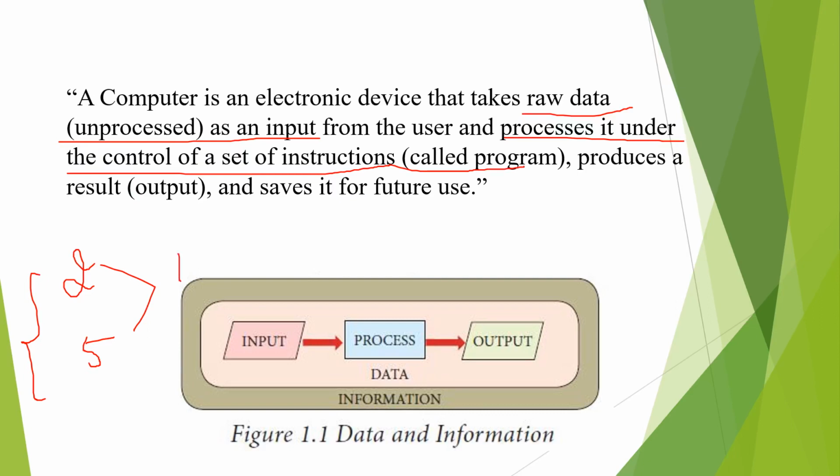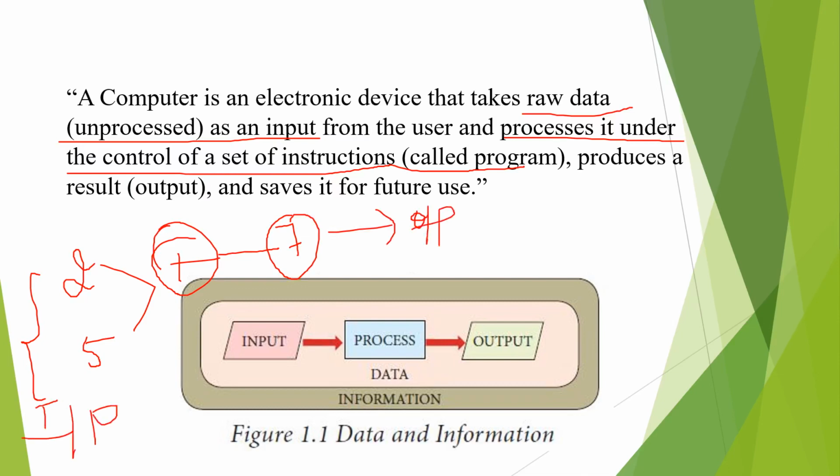That means the CPU. If we give a plus, it will process something, save the result 7 and produce the result as output. So this is the input, this is the process and this is the output. The figure is shown. If anyone asks to draw a figure for data and information, you will draw this figure.